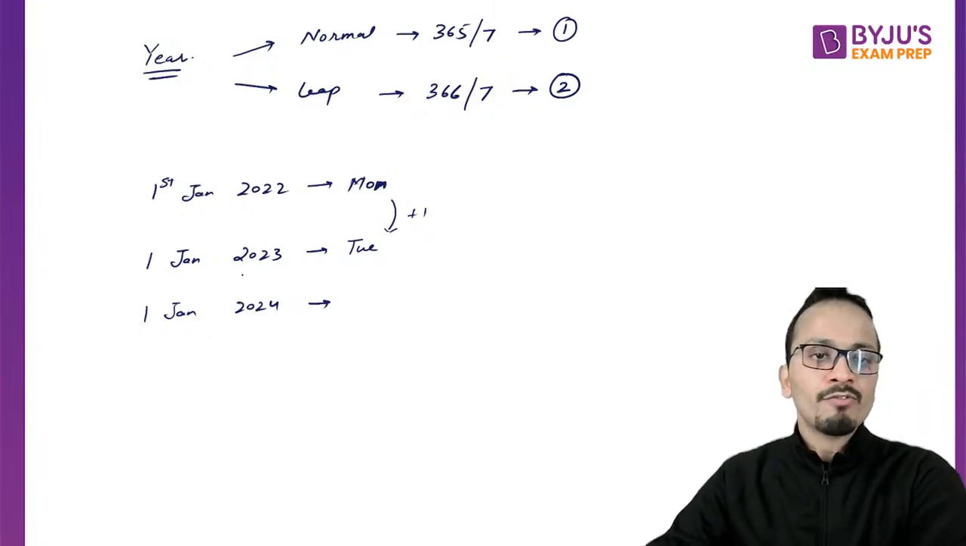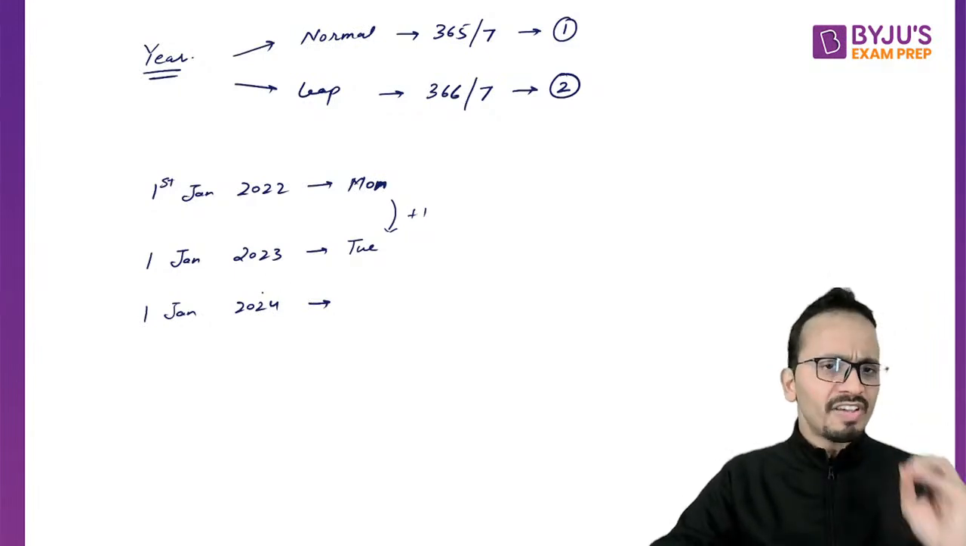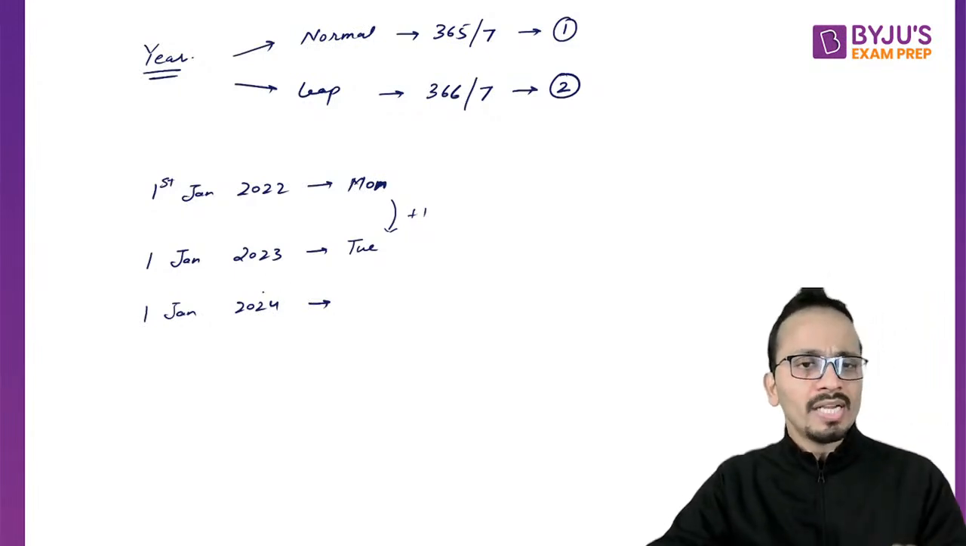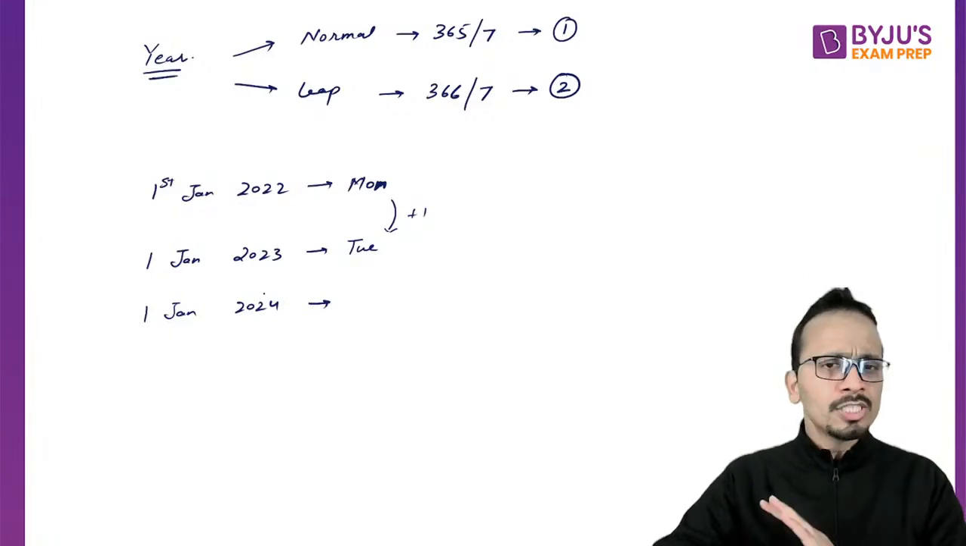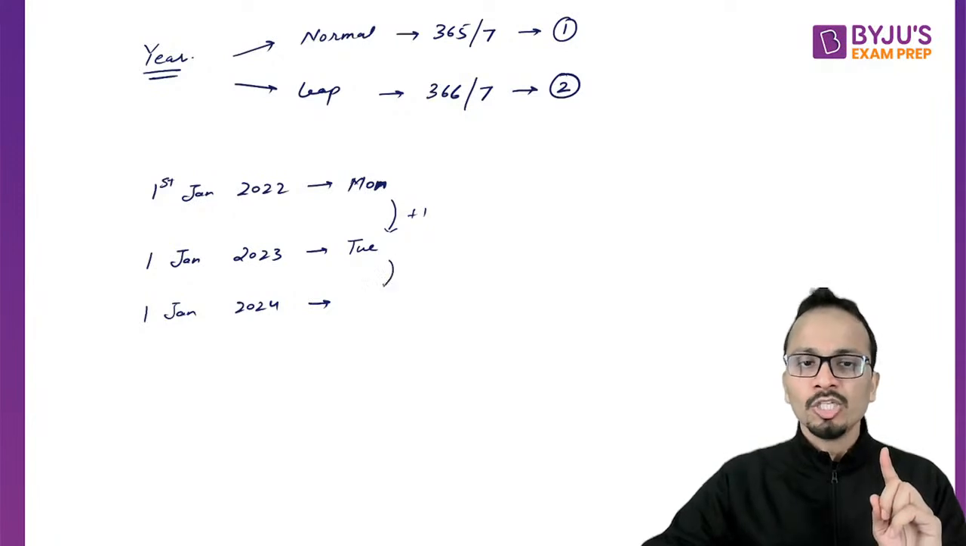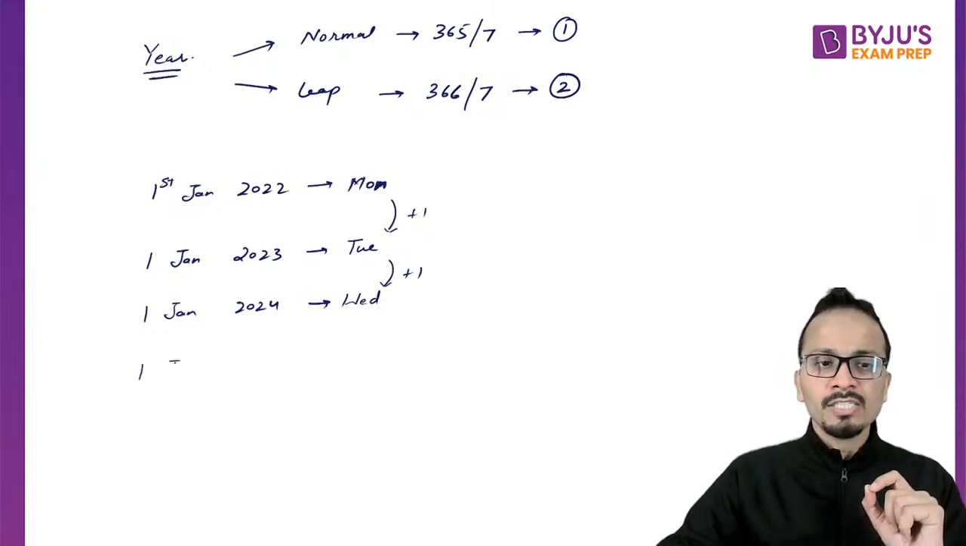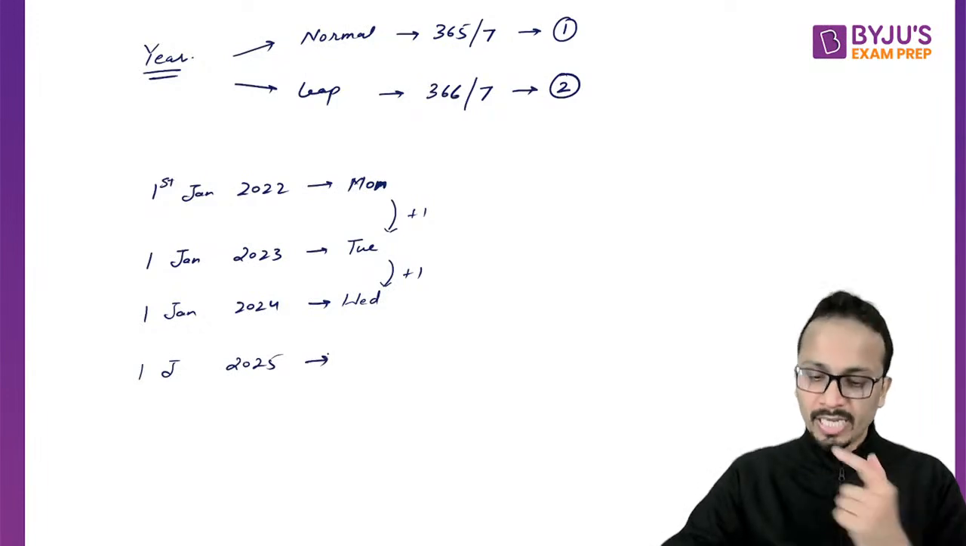Exactly. From 2023 to 2024, I've added one complete year, but I was passing through February of 2023. 2023 is not a leap year, so I've added one normal year. Here again, plus one will happen and the answer will be Wednesday. Now finally, 1st January 2025 will be which day?